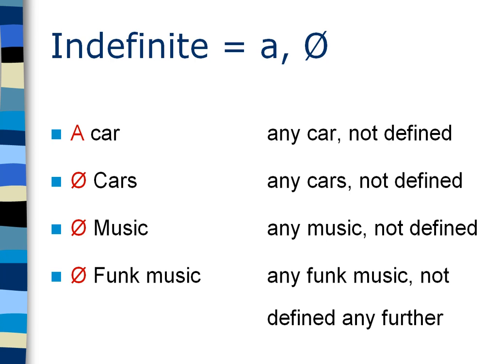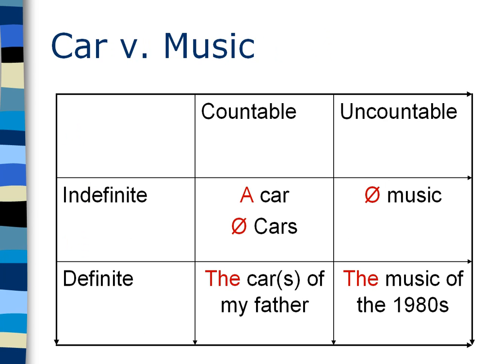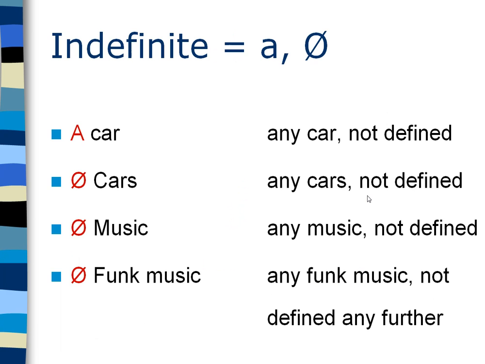And that same thing again applies for uncountable words, words like music. I like music, that is any music, it's not defined. Or even if it's slightly more restricted by putting a word in front of the word, for instance, putting funk in front of music. Funk music in itself is an abstract category, but what specific funk music, I do not yet know. So, indefinite things would be a car, cars, music, or funk music, as we remember from this framework that we had for indefinite things. Here, a or nothing are the options that we have.